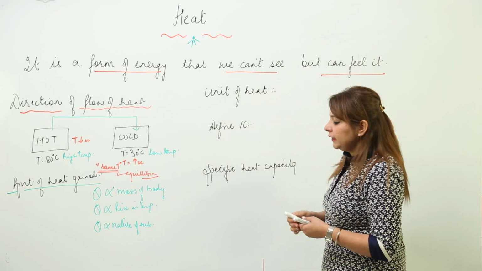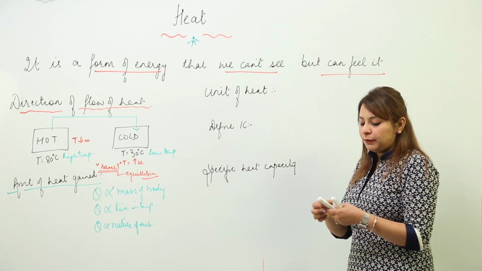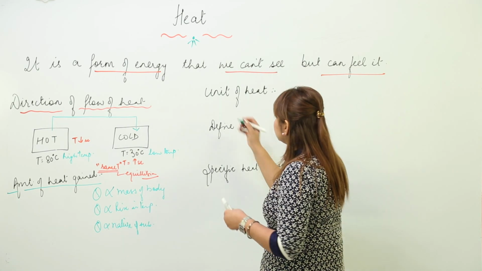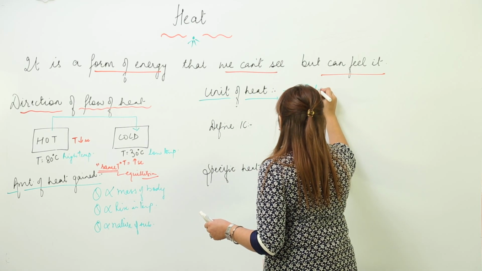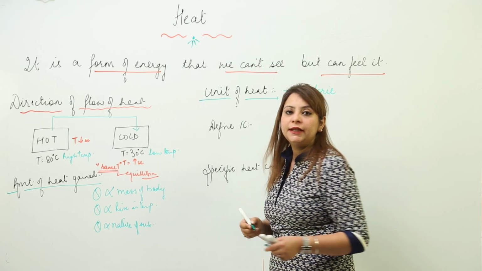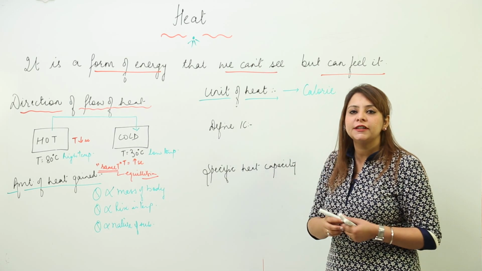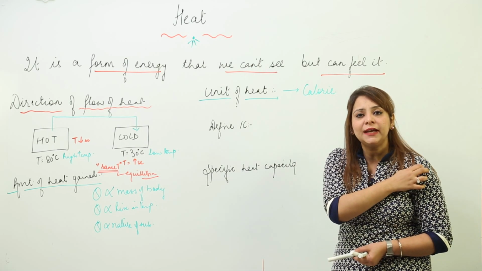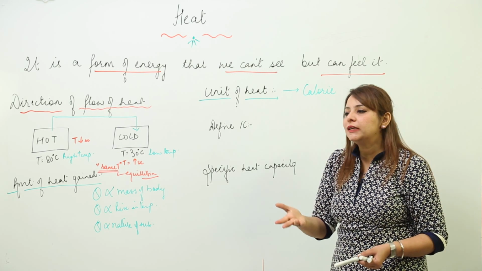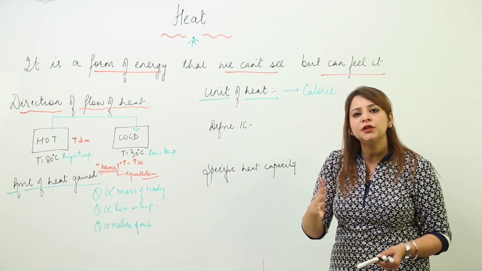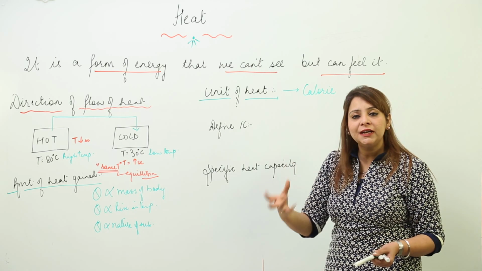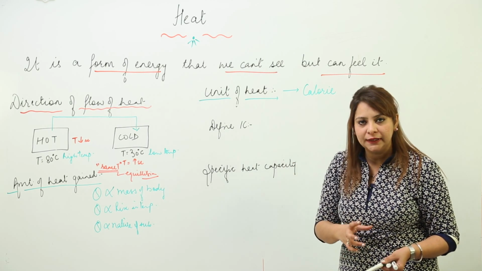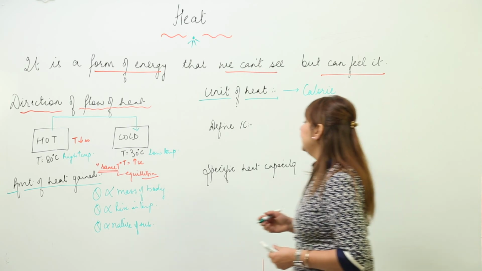Now moving on, what is the unit of heat, that means how do we measure heat? We measure heat in a commonly used unit, the calorie. Energy has a unit joule also, which is the SI unit, so heat can be measured in joules too, but when we talk about heat energy, it is mostly measured in calories. So how do you define a calorie?